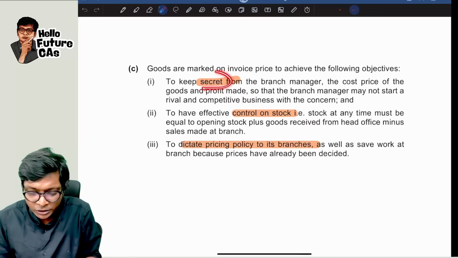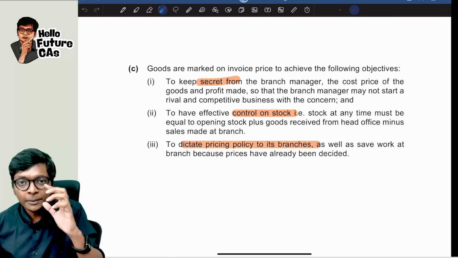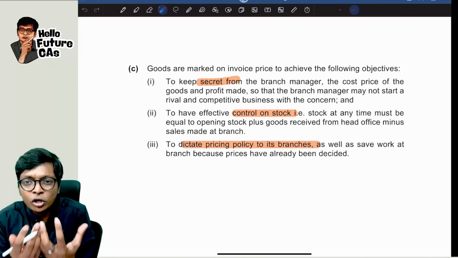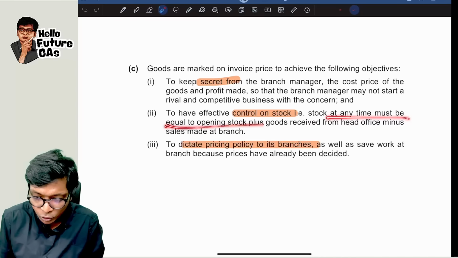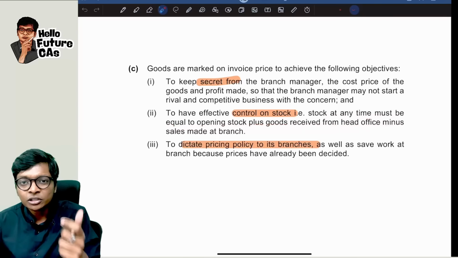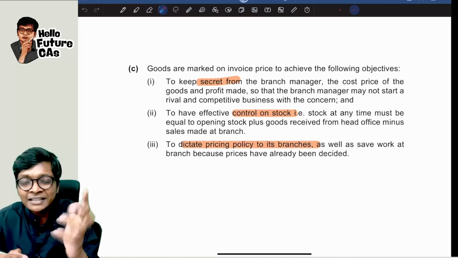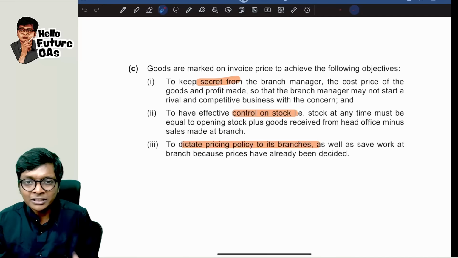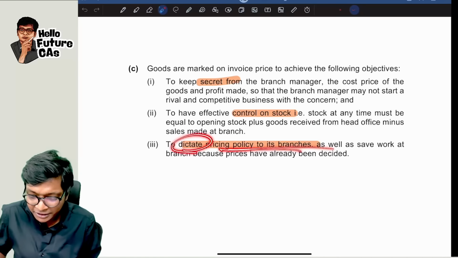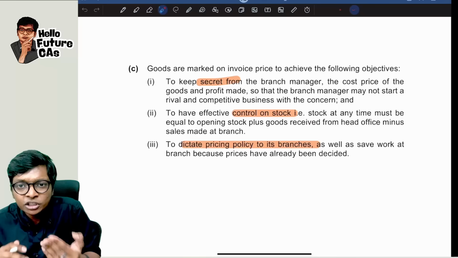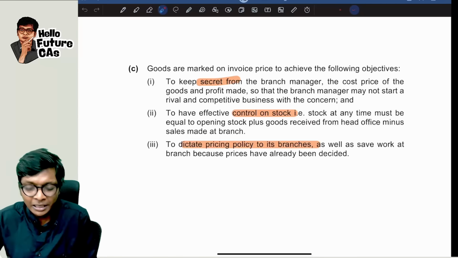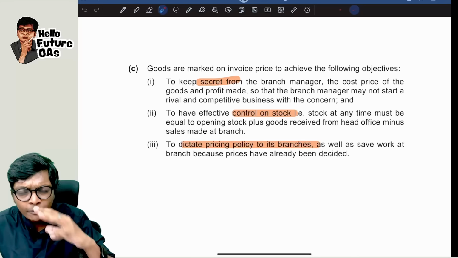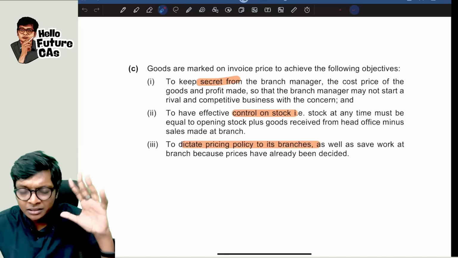3 points. First, to keep secret, the branch should not know what the actual cost is. Control of stock. We reverse the profit, so we'll have control of the cost and all of that. The stock must always be equal to opening stock minus the stock reserve, all of that. And we reverse the profit immediately when we send to branch. If you send at 120 and 100 is cost, you reverse 20. Those adjustments. And to dictate the pricing policy to its branch, because to each branch you can send at different prices. So these are the points. You can take a screenshot of these 3 points also and quickly learn them.